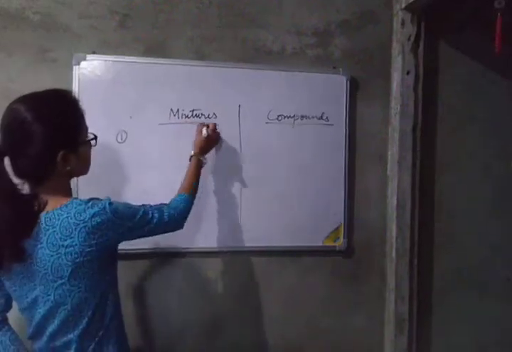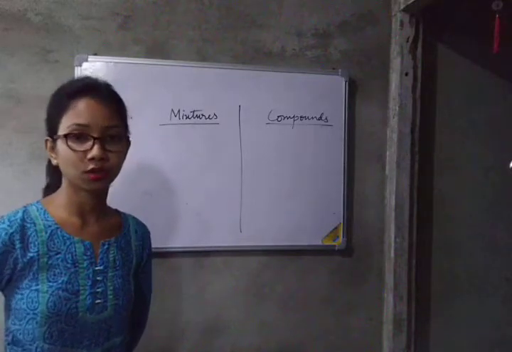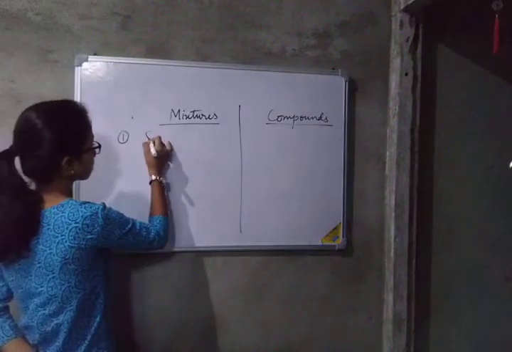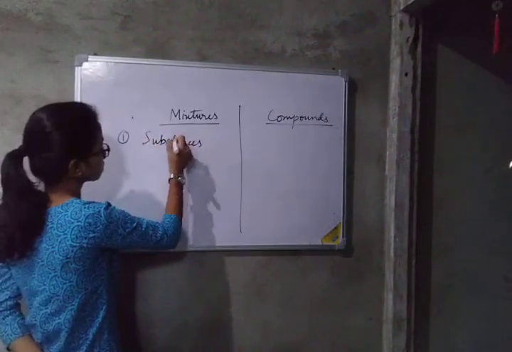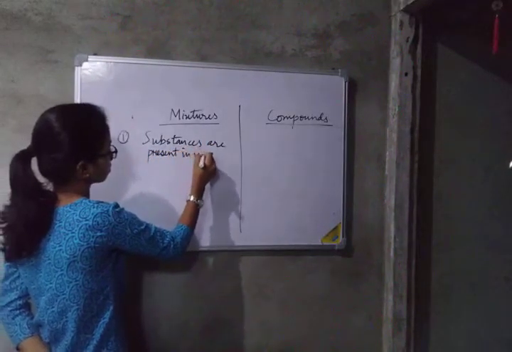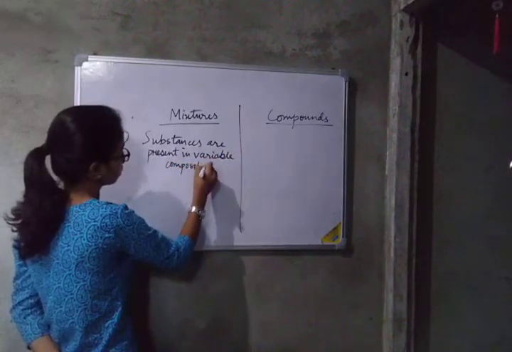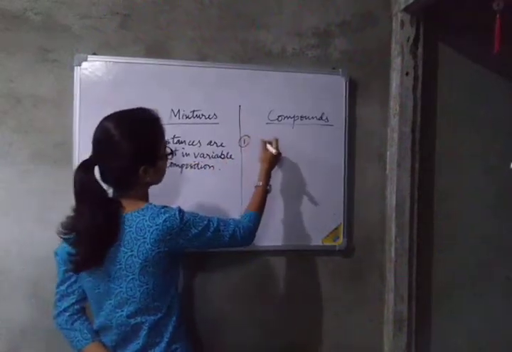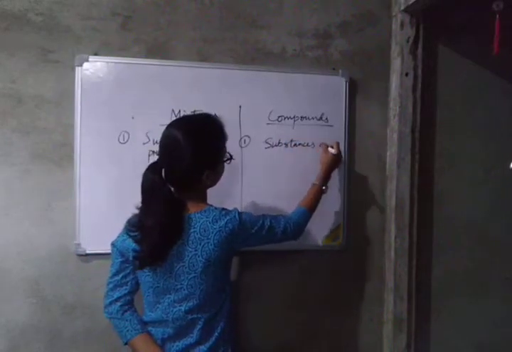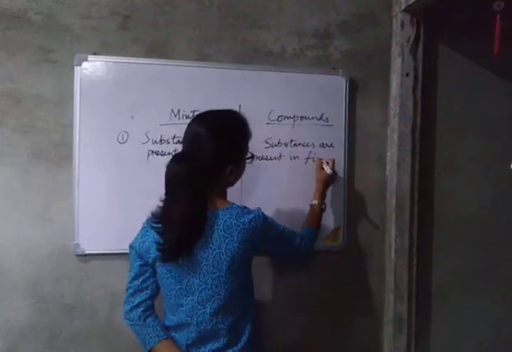A mixture is any substance in which the elements or substances are present in variable composition, whereas in compounds the substances are present in fixed composition.